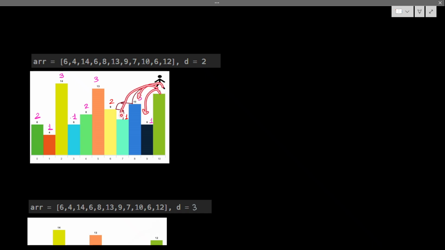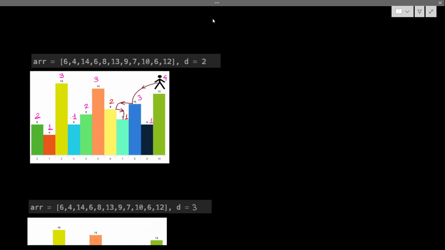I cannot jump 7 because d equals 2, that's the reason I can't jump. From 12 I can jump to 6, and from 6 I can visit only 1, that is only 6, and 12, that means 2. So from 12 I can get 2, and again I can jump to 10. From 10 it is returning me 3, so 3 plus 1 is 4, so 2 will be updated by 4. So from 12 I can jump 10, and then you can see the mark that is given here. Okay, so my maximum answer is 4.